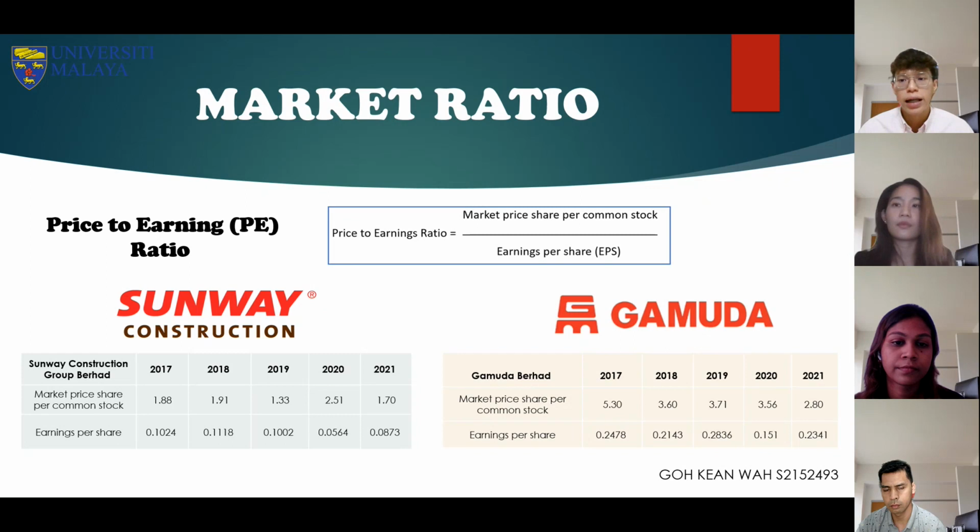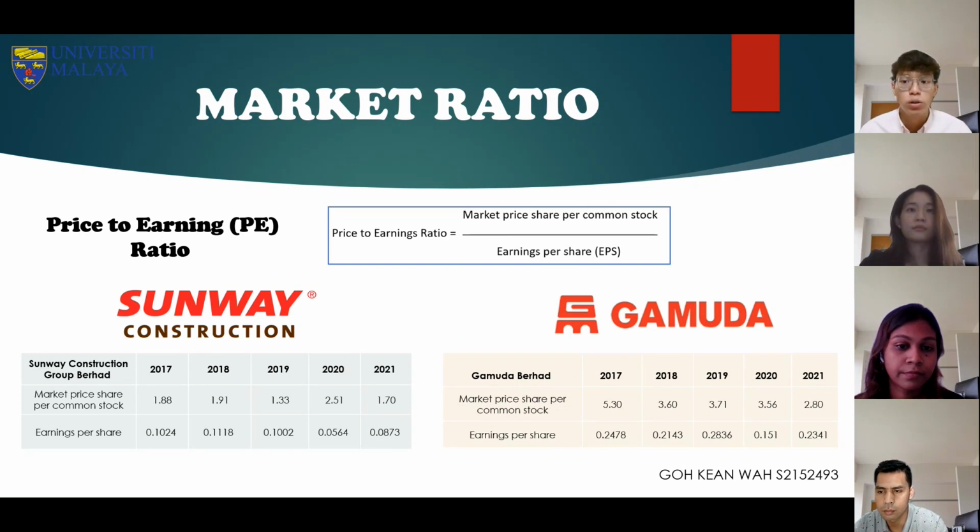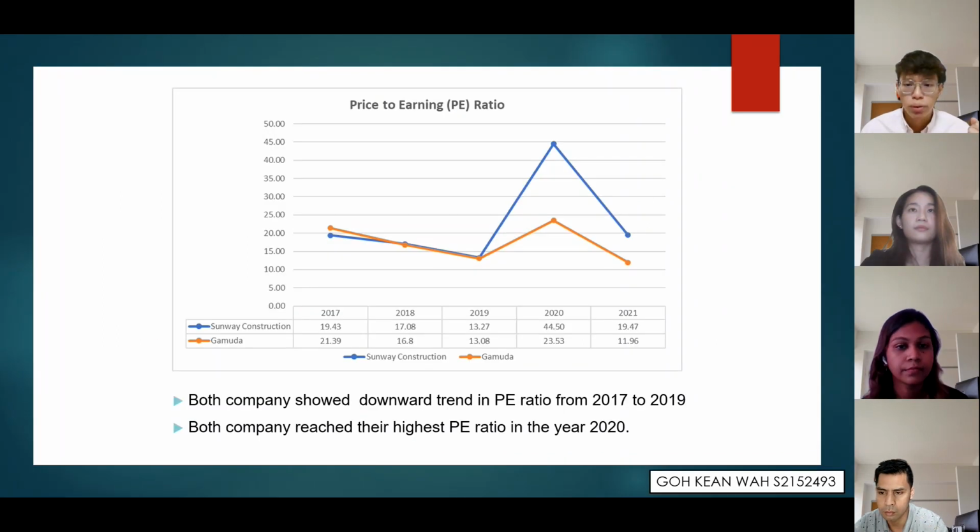This ratio basically calculates how much an investor can expect to invest in a company to receive $1 of earning from that company. This ratio is also referred to as the price multiple because it shows how much investors are willing to pay per dollar of earning. So how do we calculate this price to earning ratio? We use the market price per common share divided by the earning per share. In these two tables, we can see the market price per share and earning per share for both companies.